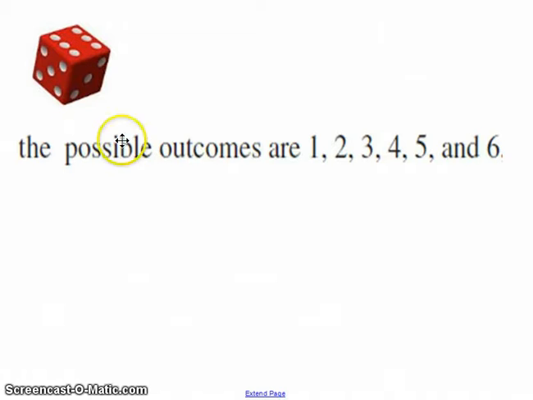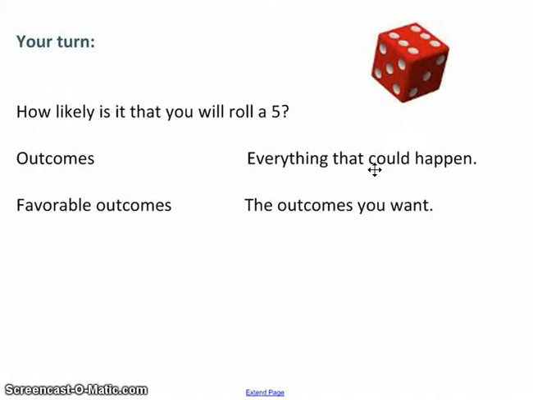Okay, let's switch the situation. Let's talk about dice. You probably know about dice, that they have 6 sides, and each one has a different number on it. So I could roll a 1, I could roll a 2, I could roll a 3, and so on. Each of the 6 is different. All right, it's your turn. Let's talk probability then. How likely is it that you're going to roll a 5?